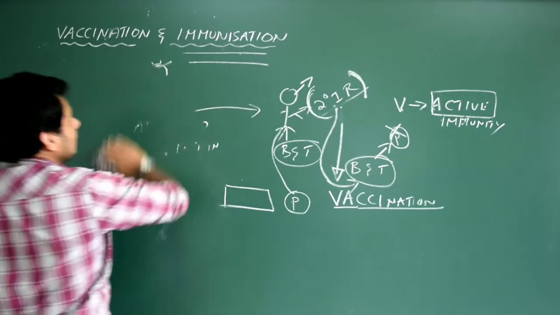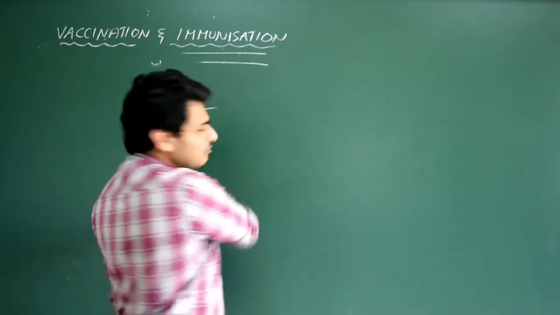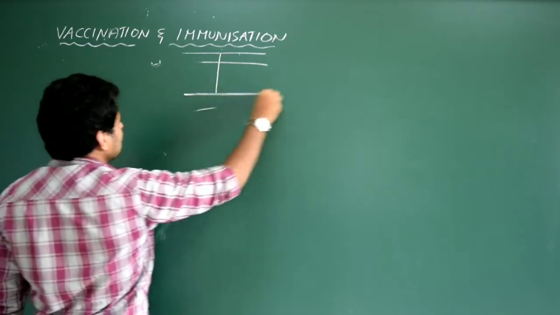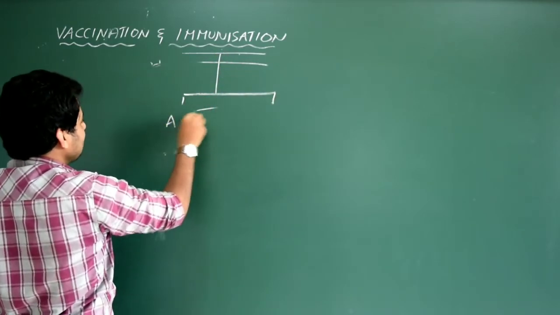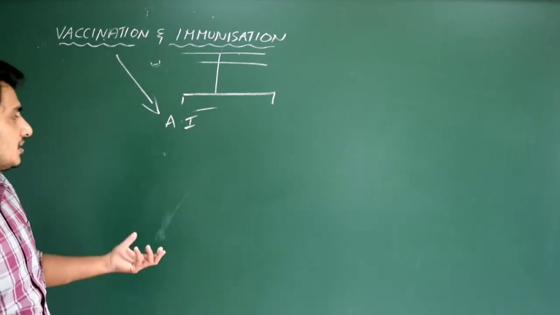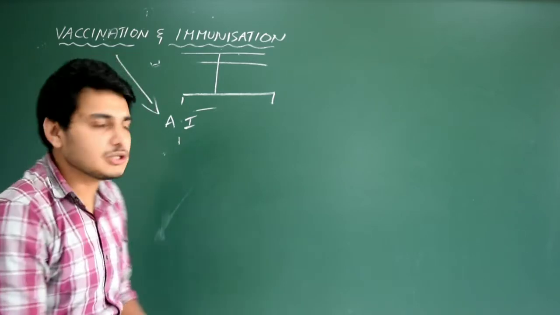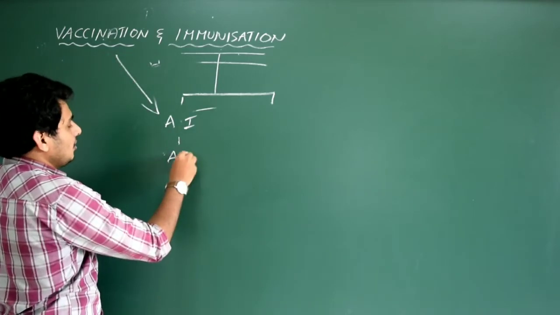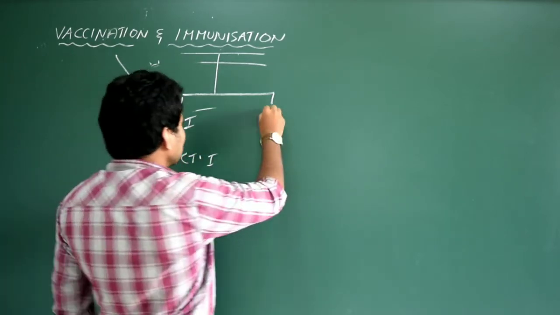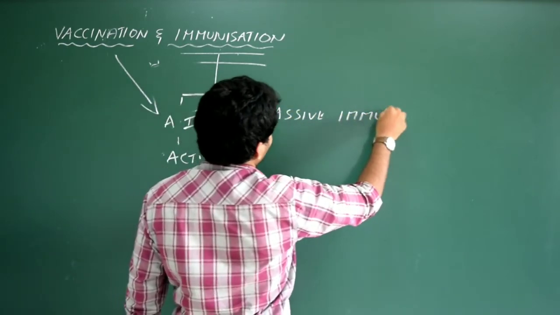Now let us talk about immunization. In immunization, there are two types. Very easy again, if you know the principle behind it, it's very simple. The one is active immunization. Vaccination is a very good example of active immunization. That is nothing but stimulation of the primary and secondary response, or stimulation of acquired or active immunity. That's it. Acquired immunity.